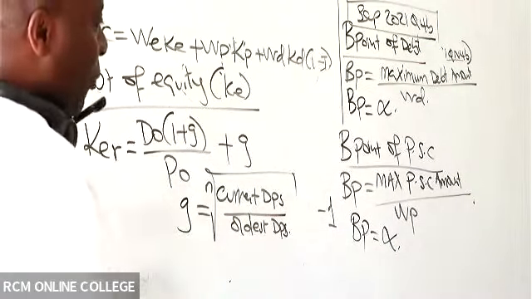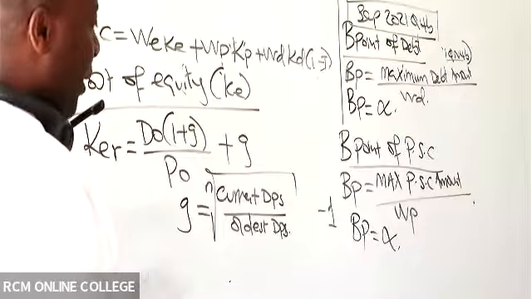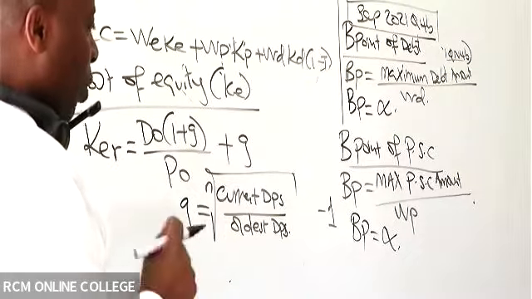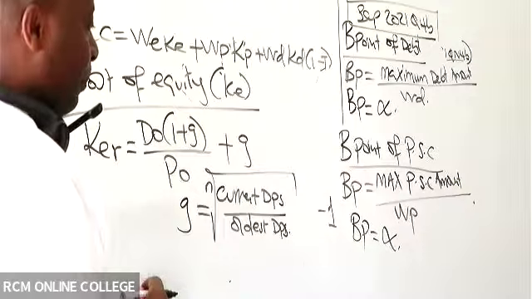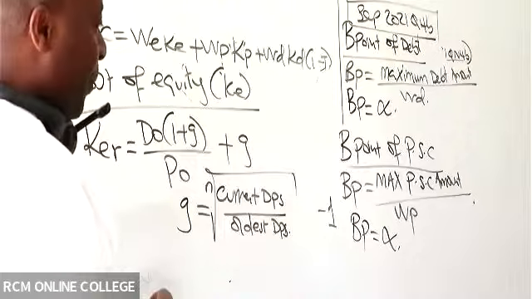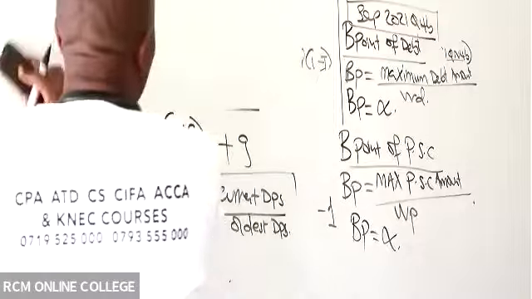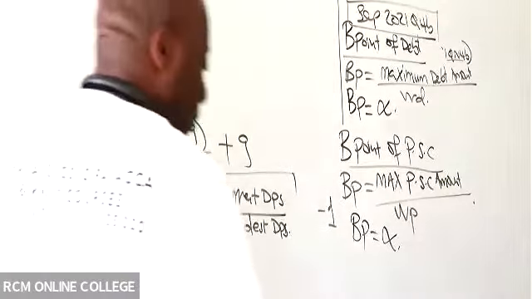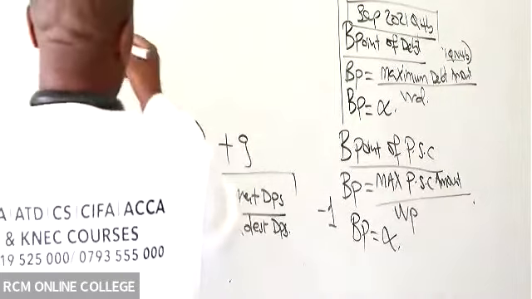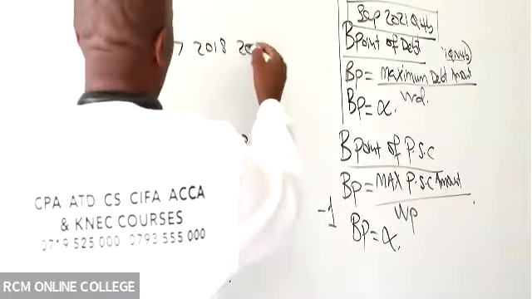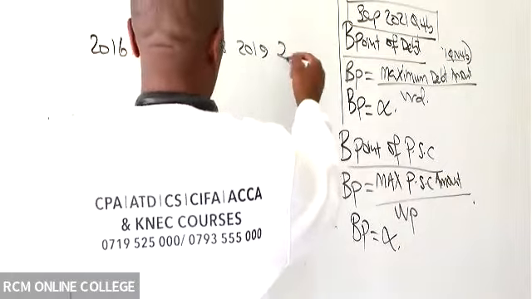So this is a very powerful formula for getting growth rate. You take the nth root of the current DPS all over the oldest DPS, minus 1. Now remember, the dividends given to us by the examiner are here. We can see they are 2016, 2017, 2018, 2019, 2020.